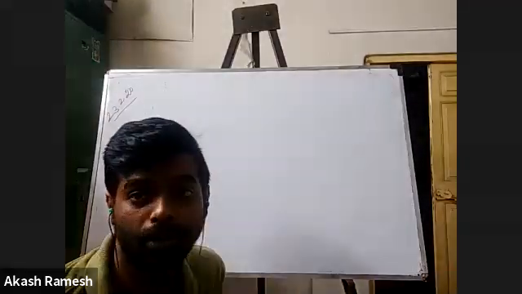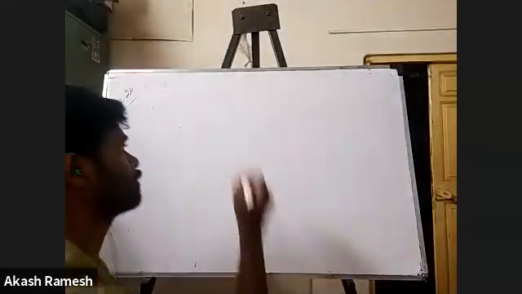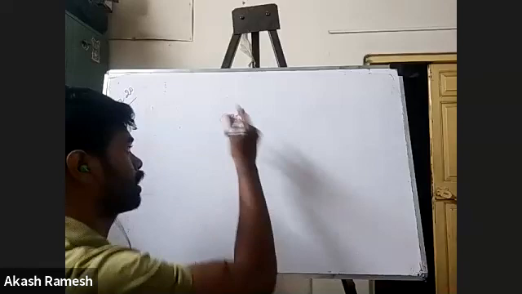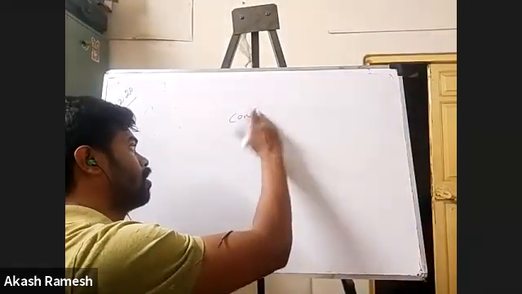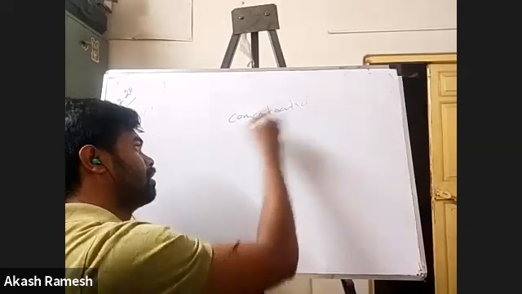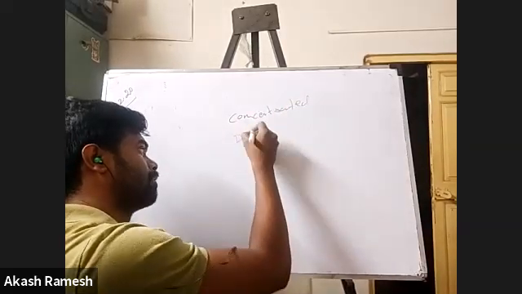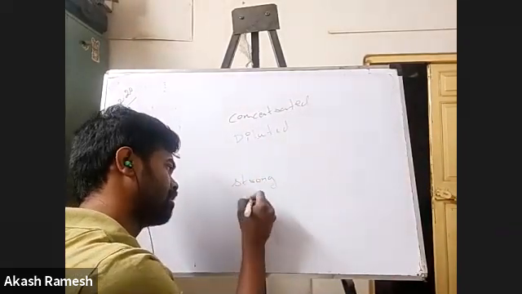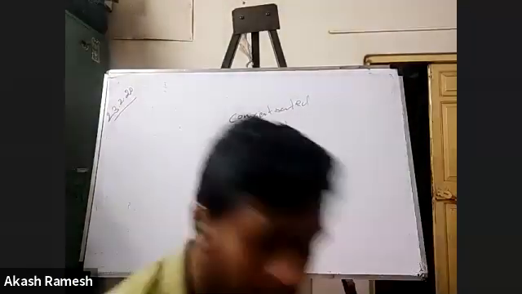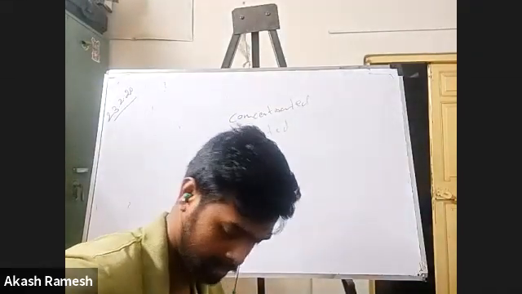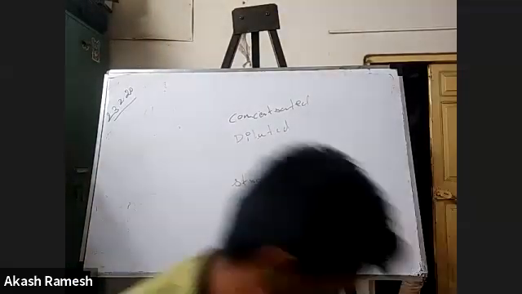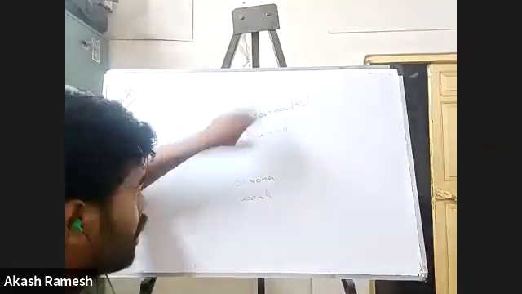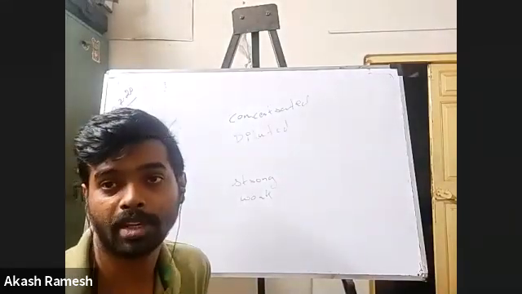Now this is a constant confusion, right? See, I have, oh God, all markers are bad. Concentrated, diluted, and I have strong acids and weak acids. Okay, one second. Right. Okay. So now these two are entirely different. Concentrated and dilute acids come under one classification. Strong and weak acids come under some other classification.